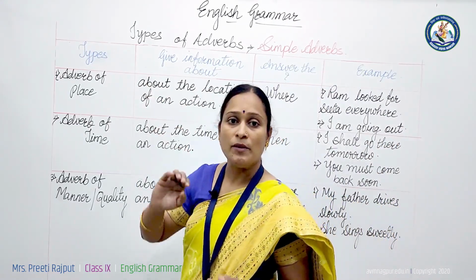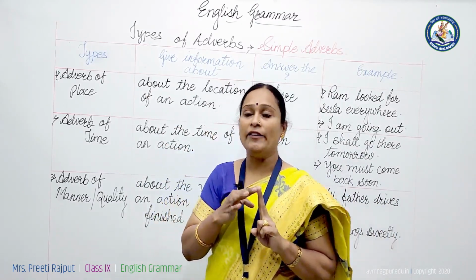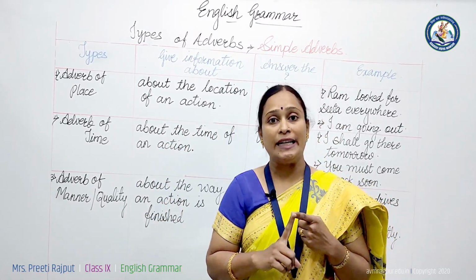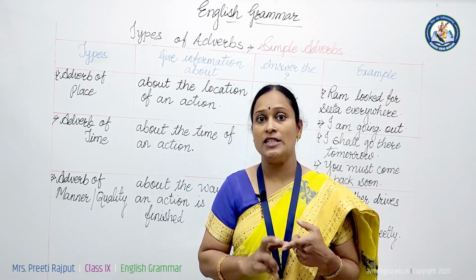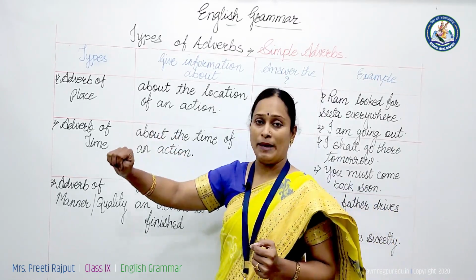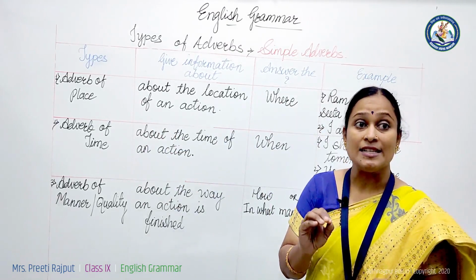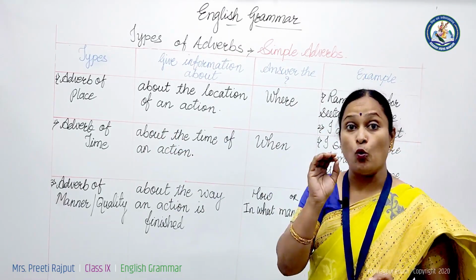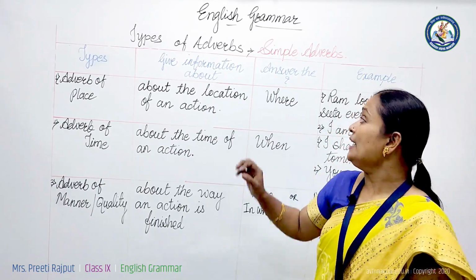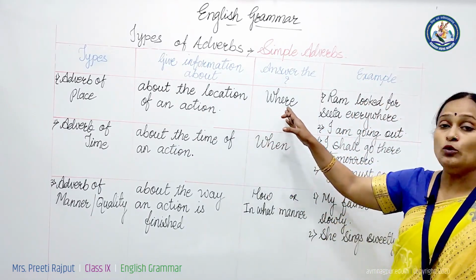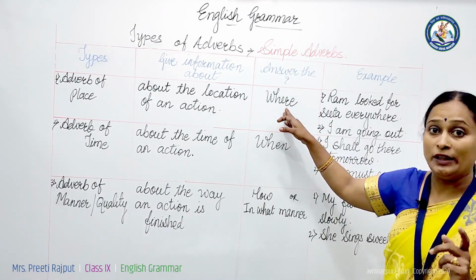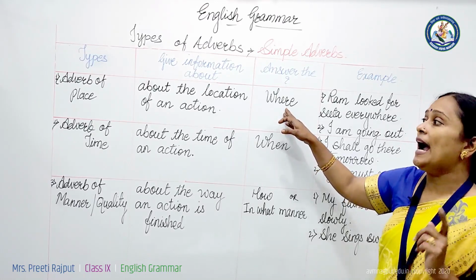In simple adverbs, we will see adverb of time, adverb of place, adverb of manner, adverb of frequency, adverb of degree, adverb of affirmation and negation and adverb of reason. Now we will start with adverb of place. Adverb of place tells us the information about the location of an action. It tells the place of an action. These adverbs give the answer where. If you ask a question with where, you will get the word and that word will be an adverb of place.